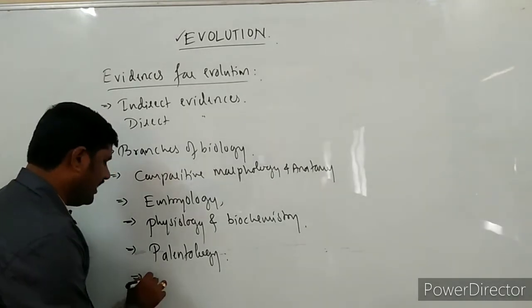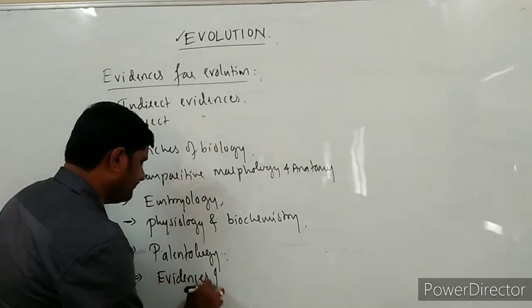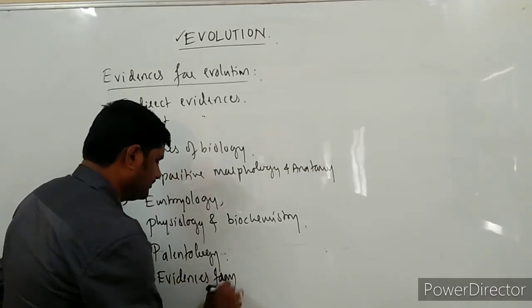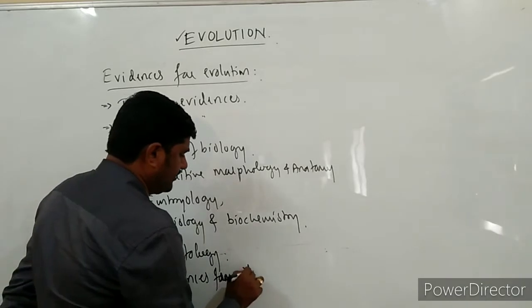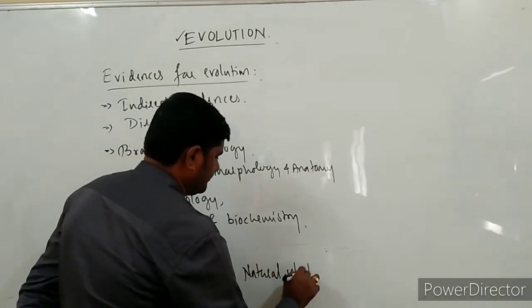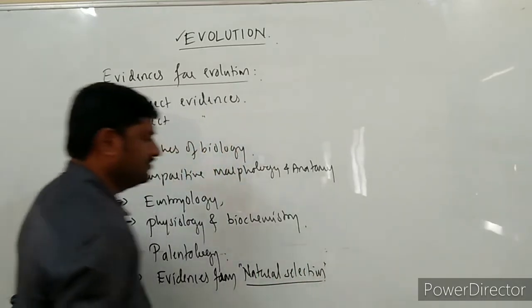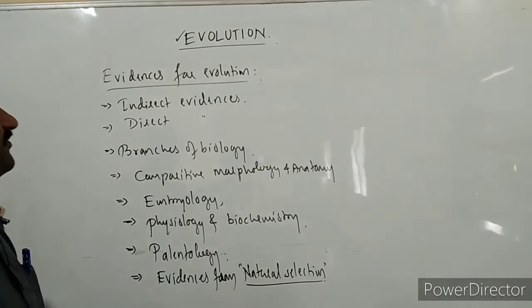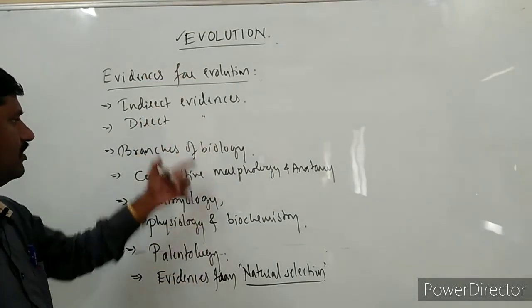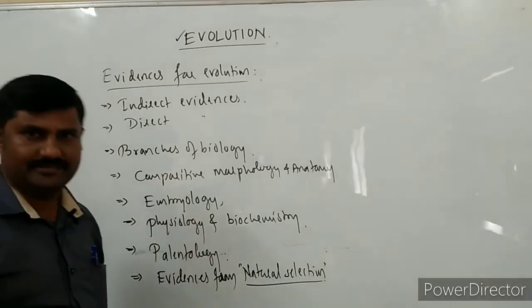And evidences from natural selection. So these are different sources of evidences for evolution given from all these different branches of biology. One by one we shall discuss now.